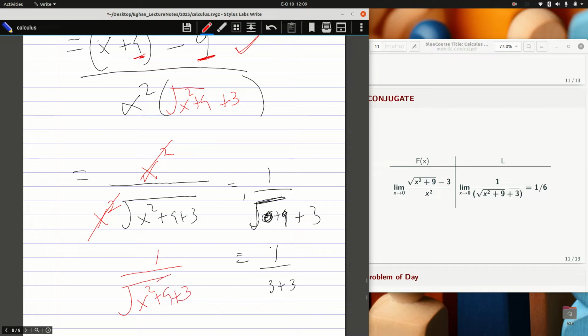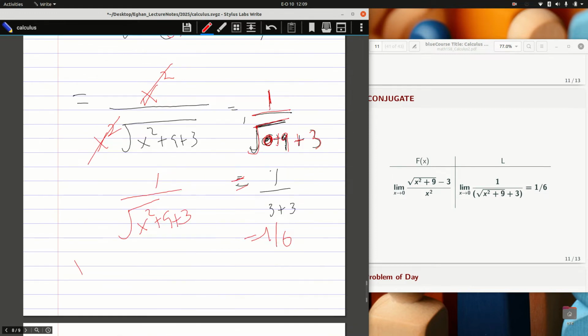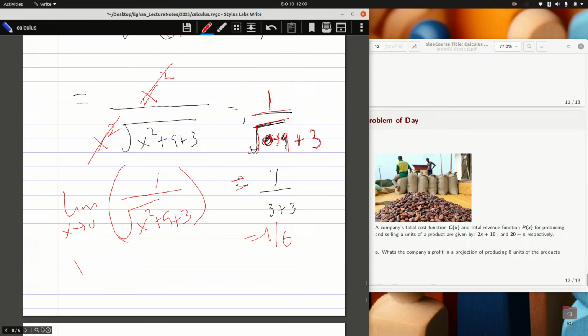But here I can do the direct substitution. The square root is just on x squared plus 9. So with direct substitution, I get 1 over the square root of 0 plus 9 plus the 3. And the square root of 9 is 3. So I get 1 over 6 as a final answer. It means I'm looking at the limit as x approaches 0 of this new function, which is now 1 over 6. So always check for these methods we've gone through before you conclude that it is undefined.